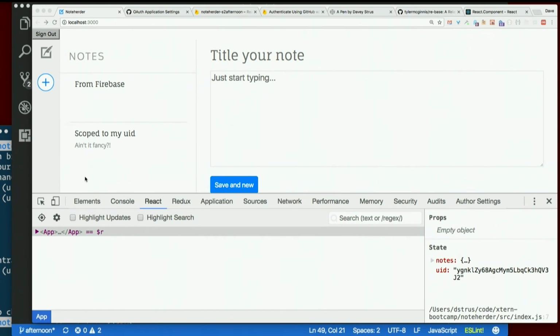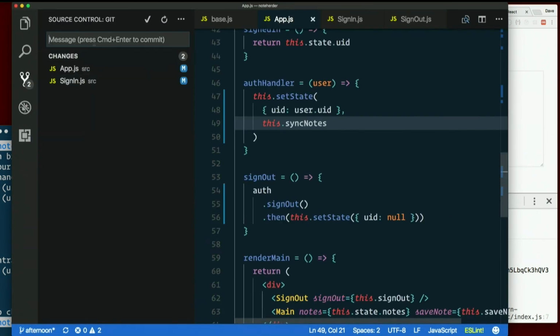Yeah. What did you say? Oh, yeah, sorry. I thought you said you had a question. Yep. So scope notes by UID.